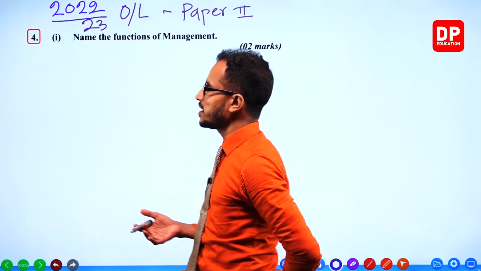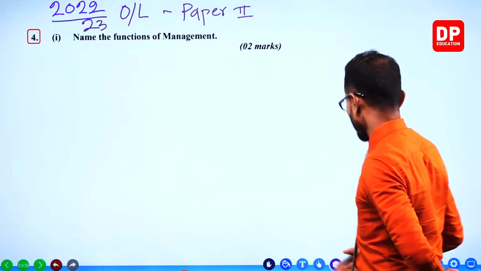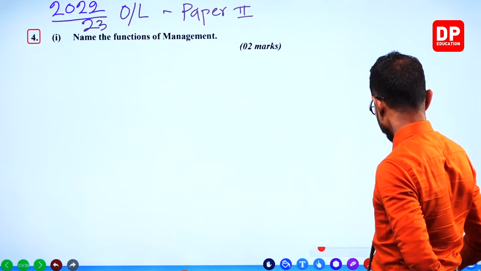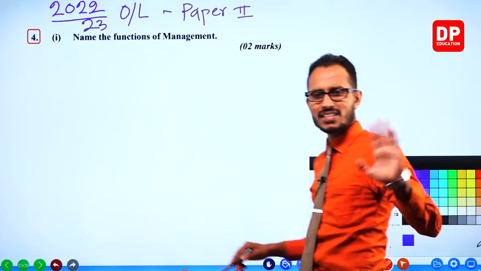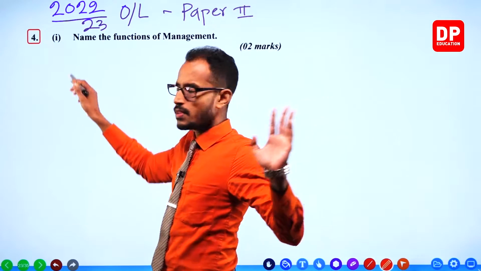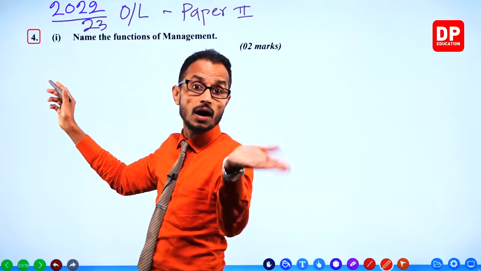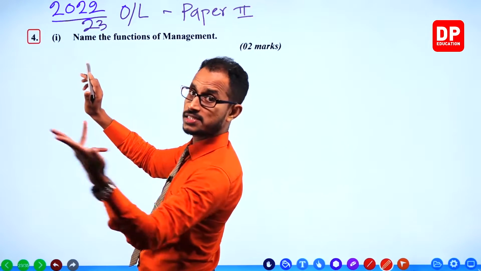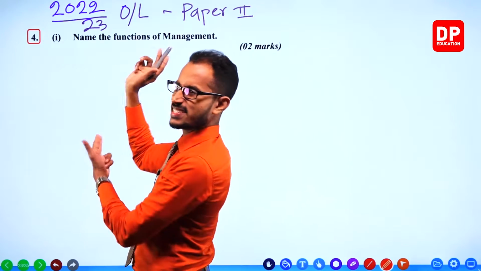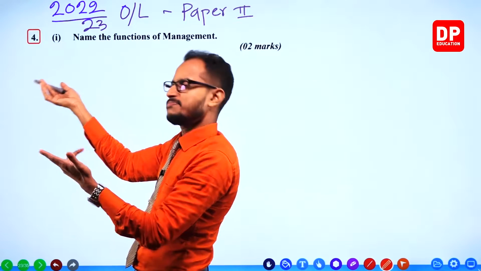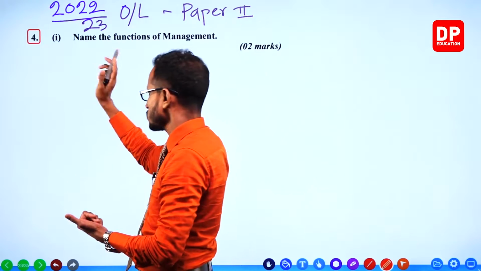Fourth question: name the functions of management. Theory questions, exact subject matters or the content in the book you should remember, right? And just write them, like 2 seconds, 3 seconds, 5 seconds, quick answers.